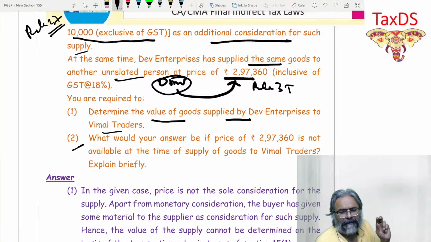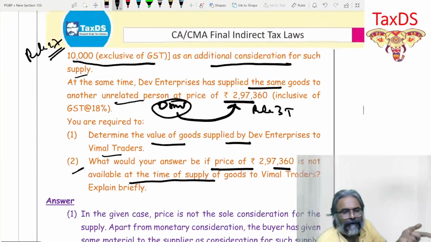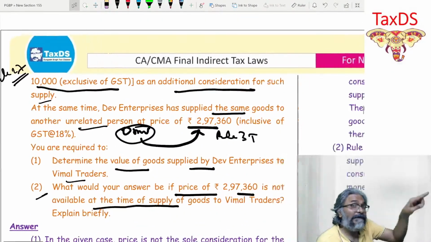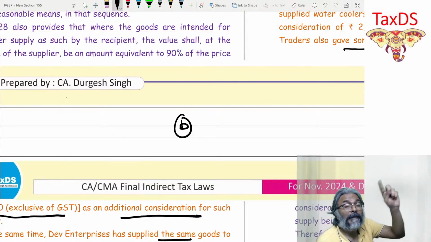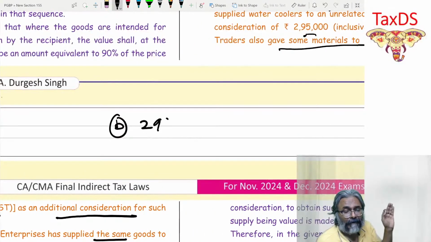What would be your answer if the price of 297 is not available at the time of supply? So OMB is not available. If OMB is not available, what does point B say for Rule 27? Monetary consideration, which is 2,95,000.